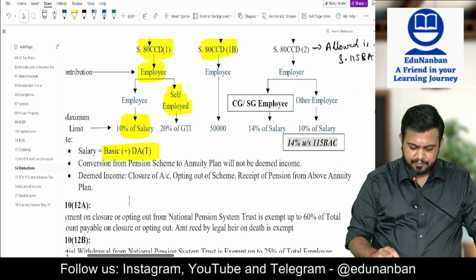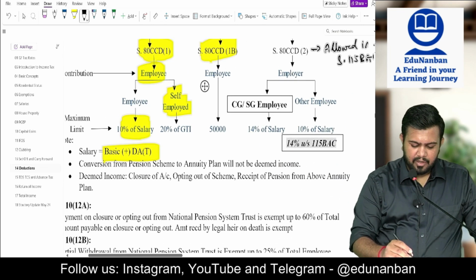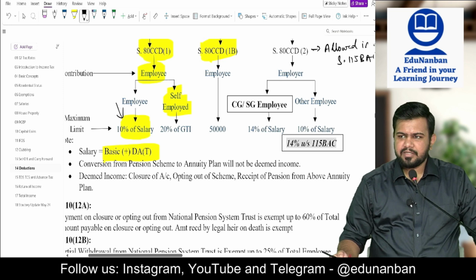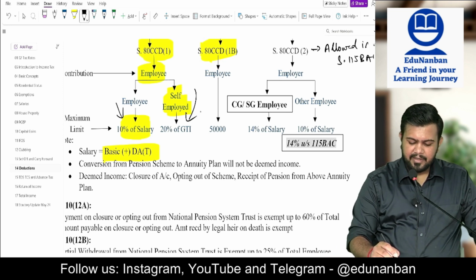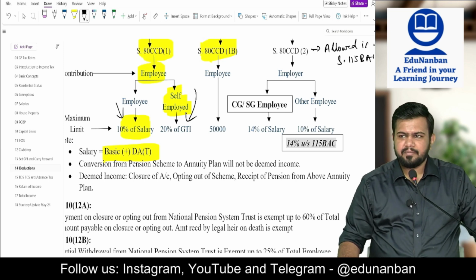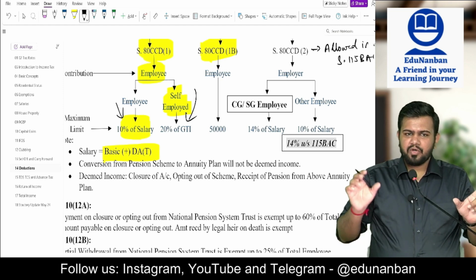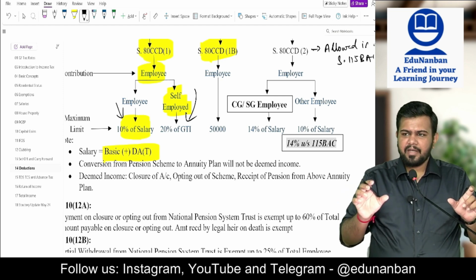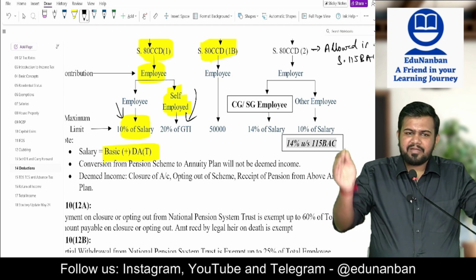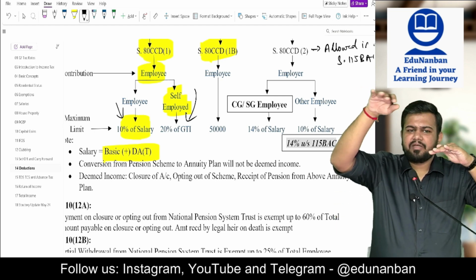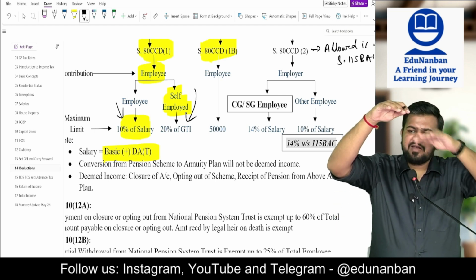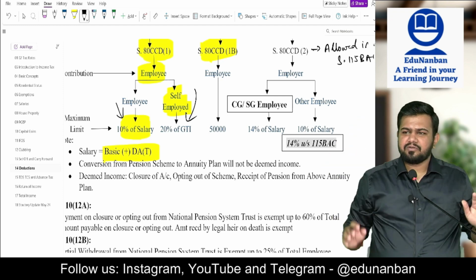Now listen. Employee contribution, what is the limit? 10%. Okay. Self-employed na 20% of GTI. So pension scheme, what is the maximum limit? 10% of salary, 20% of GTI in case of self-employed, and over this also there is the upper cap of 150, and this 150 includes 80C also, 80CCC also.